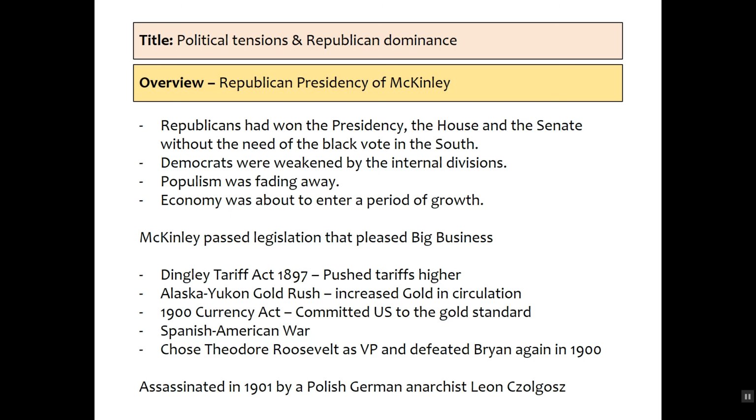Populism leads to progressivism, and there's going to be this people's movement that's against big business, against this spoils system, against all of the problems that still exist in American politics, and we're going to see that start to come about under the presidency of Theodore Roosevelt, who as vice president becomes the youngest ever president at 42 years old, and he's going to lead a new period of politics up until the election of Taft, and then with Roosevelt, Woodrow Wilson later on.